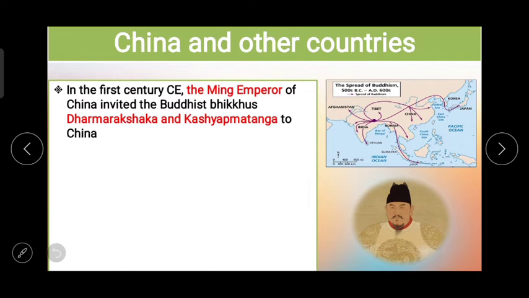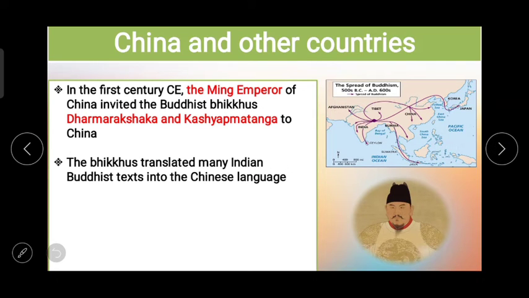In the 1st century CE, the Ming Emperor of China invited Buddhist bhikkhus Dharmaraksha and Kashyap Matang to China. These bhikkhus gave impetus to the spread of Buddhism in China because they translated many Indian Buddhist texts into the Chinese language. So basically what we are learning from this is that the influence of the Buddhist religion was in demand.